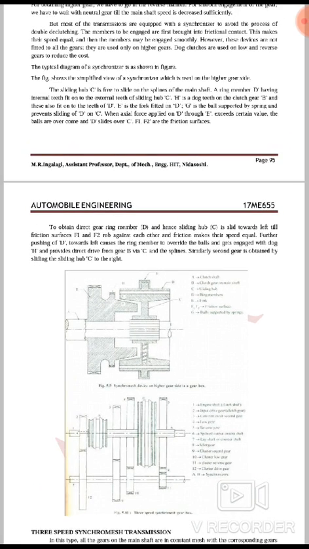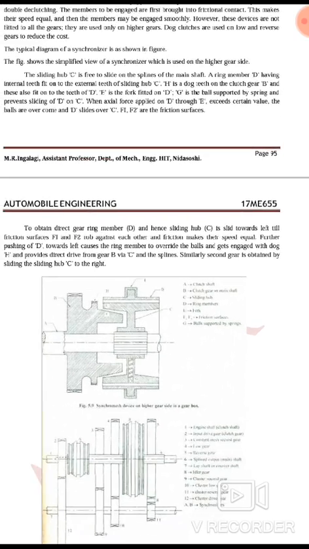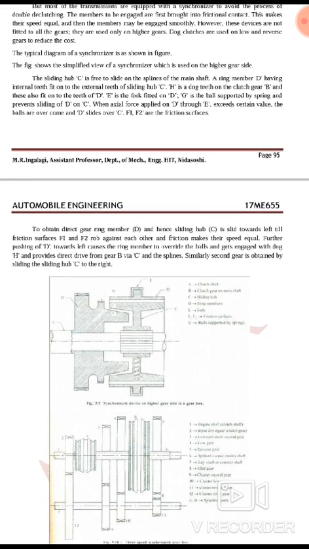Now next, to obtain the gear, ring member D and hence sliding hub C is slid towards the left till friction surfaces F1 and F2 rub each other, and friction makes their speed equal.